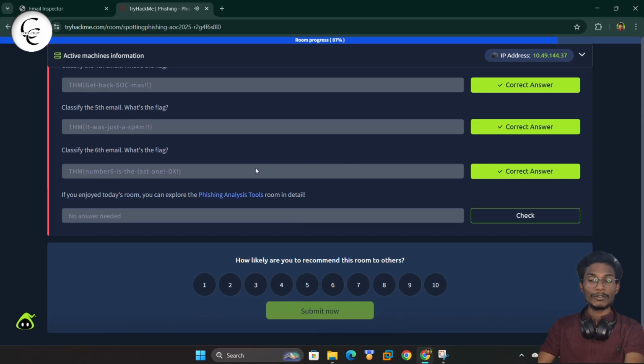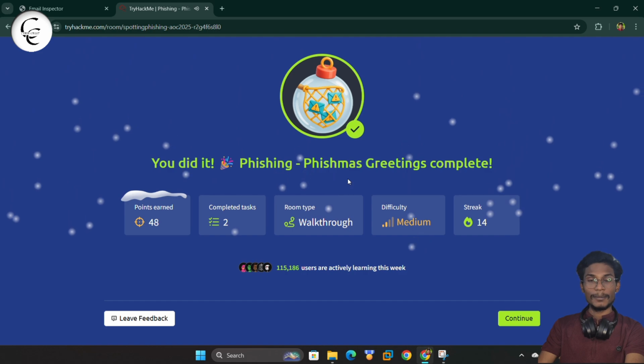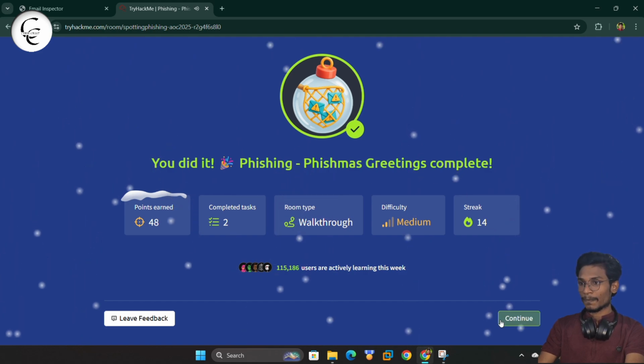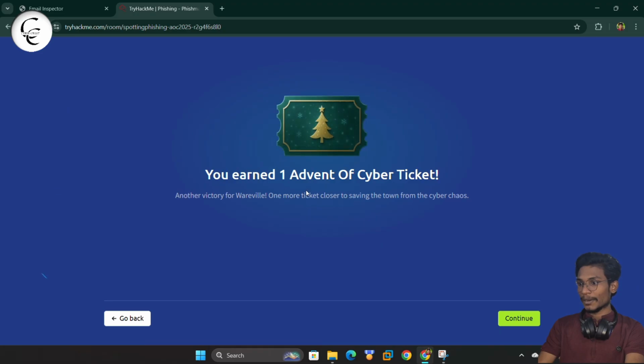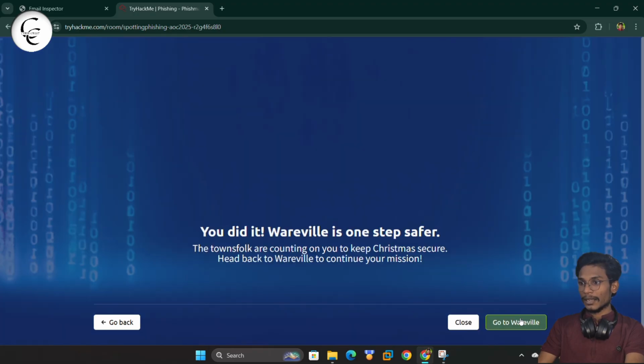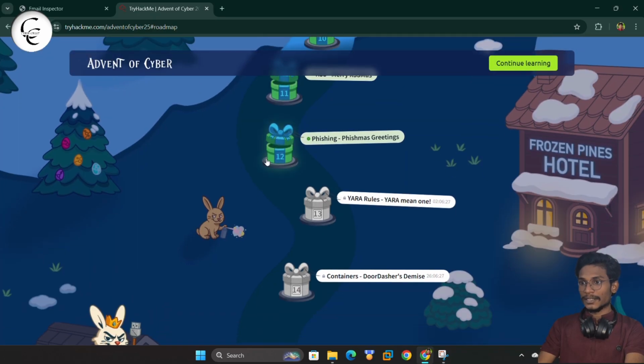So here we have also one recommendation room, so we can give a check here. So guys, this is correct. You did it. Phishing Phishmas greeting complete. So we'll give a continue. So guys, from here also I got one Advent of Cyber ticket. So we'll give a continue, and we can simply move to Wareville. So guys, here you can see we have successfully completed the Phishing Phishmas greeting room.